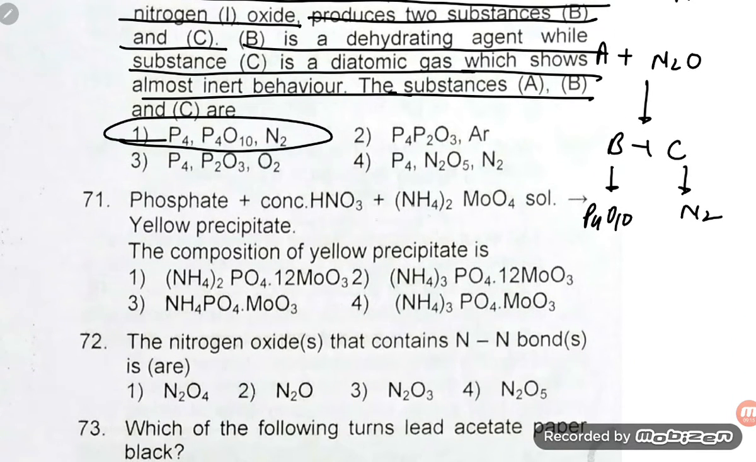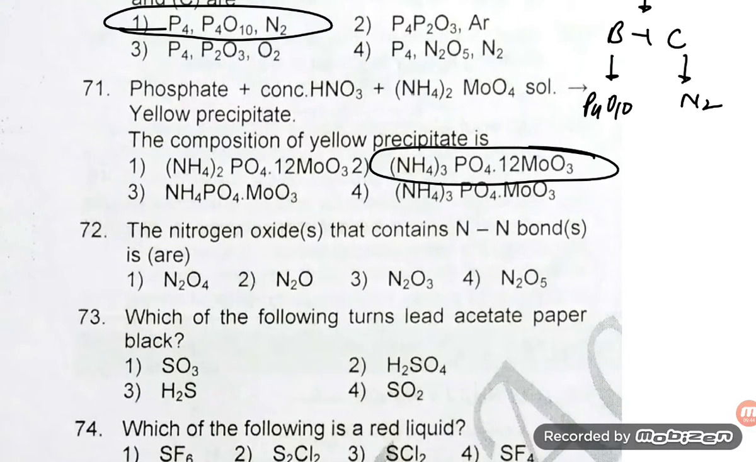Phosphate plus concentrated nitric acid plus (NH4)2MoO4 solution gives yellow precipitate. The composition of the yellow precipitate is (NH4)3PO4·12MoO3. This is the ammonium phosphomolybdate test. Now let us move to question number 72.